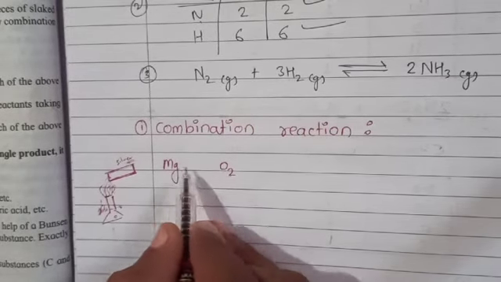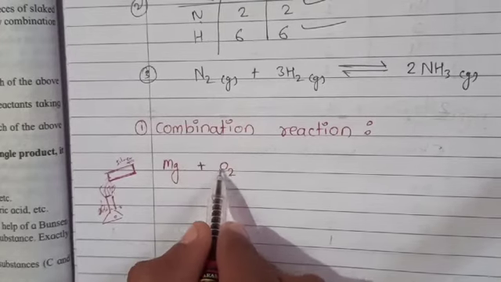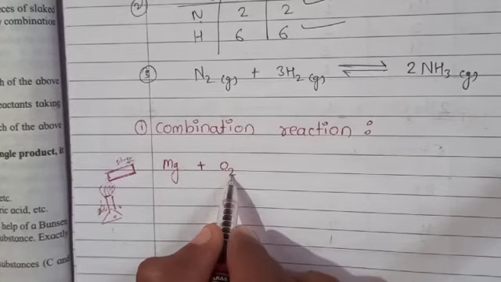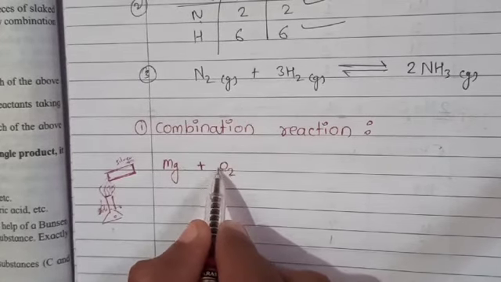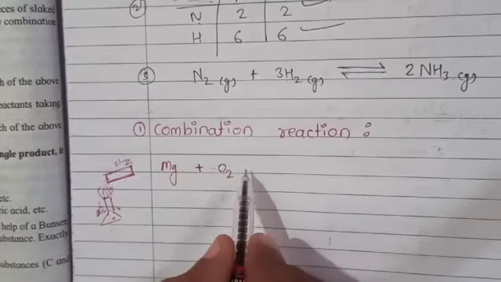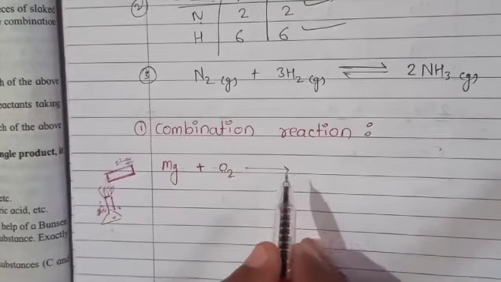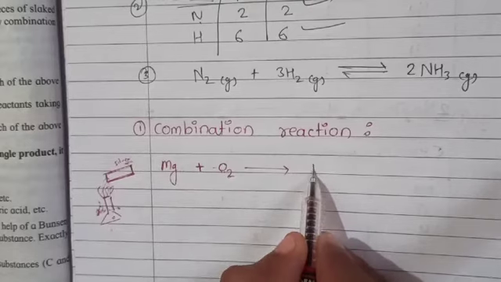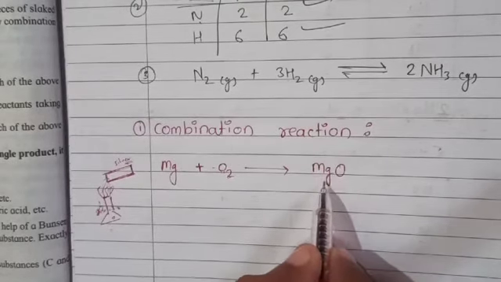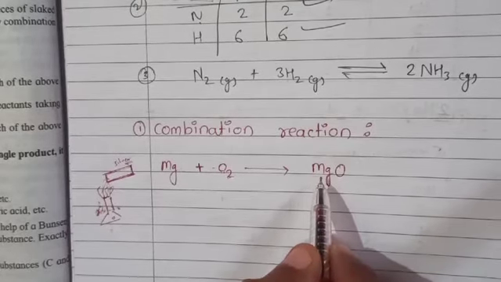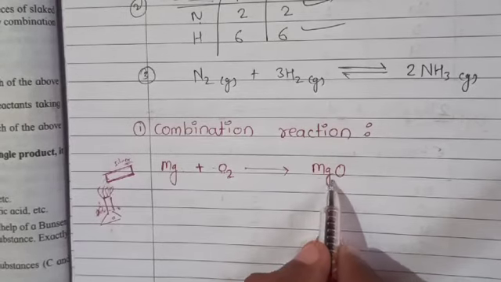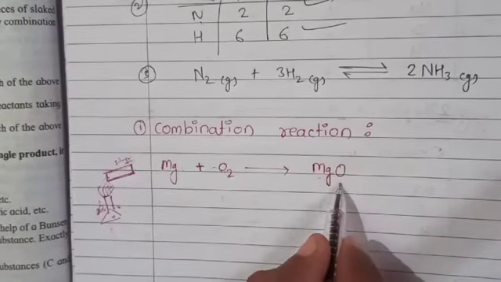So when magnesium ribbon combines with oxygen, means burns or sticks with oxygen, then a white colored precipitate, that is magnesium oxide, is formed. So this is magnesium oxide and it has white color.